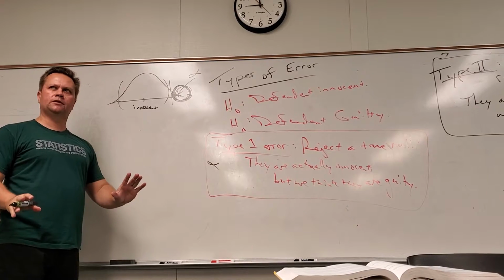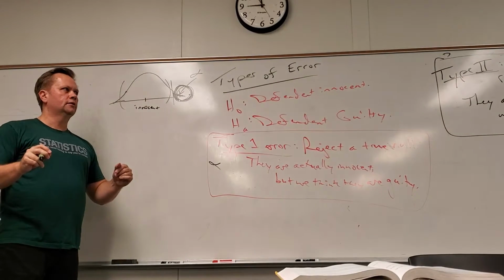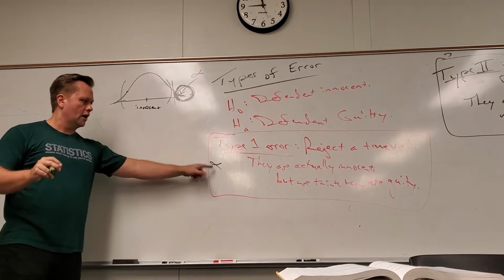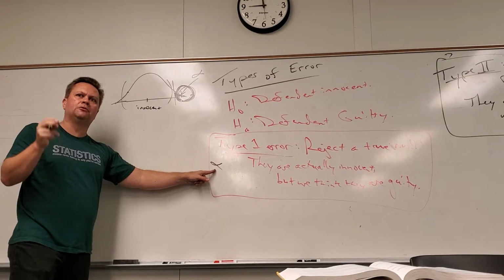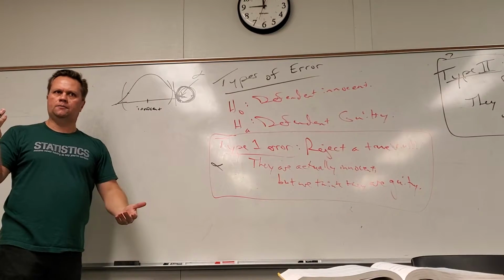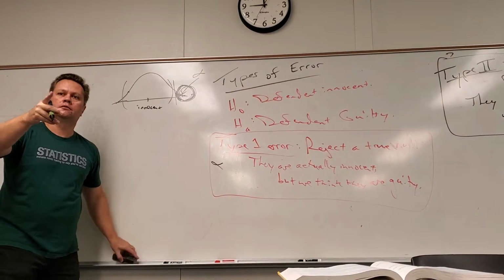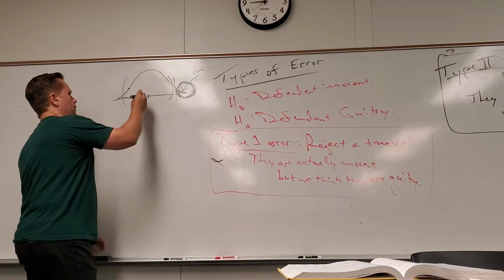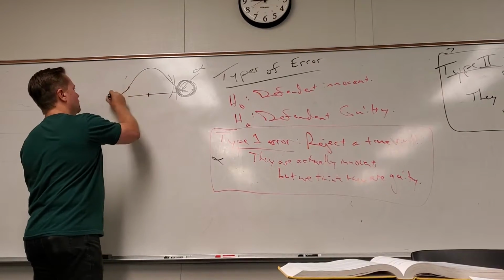I think there was something else I want to say about this and I forgot. That's okay. So alpha is how we're able to control which error is more or less likely. Oh, the nuclear power plant, right? So the nuclear plant would be, on this one, it's all good.